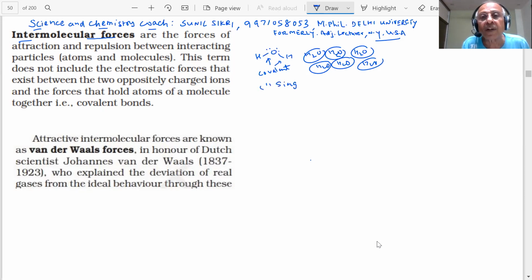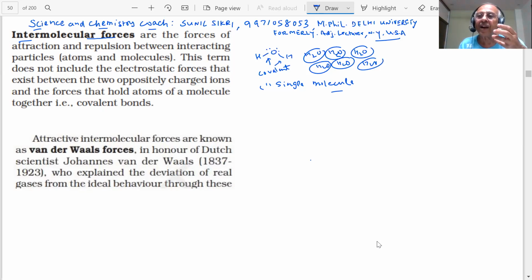Because if I talk of a single molecule or single particle, then you know what we have been discussing: atomic and physical properties, ionization energy, electronegativity, atomic radii, charge density, their shape, their polarity. Did we discuss these in the chemical bonding chapter? Yes or no? Yes, sir. What is the shape of H2O? What is the polarity, dipole moment? These properties were discussed for a single molecule.